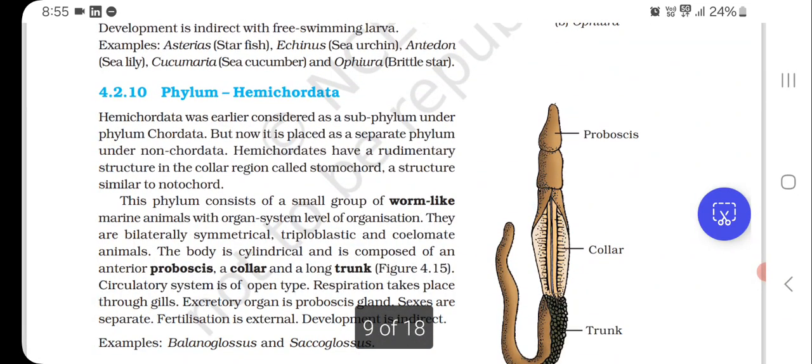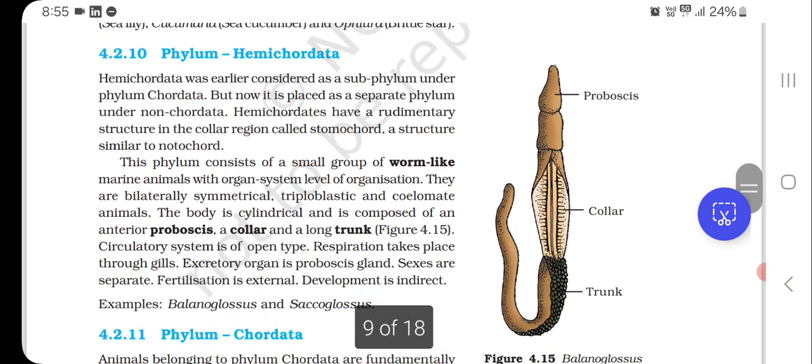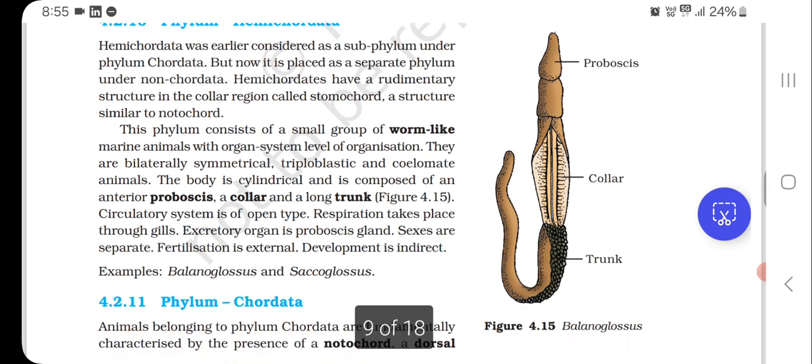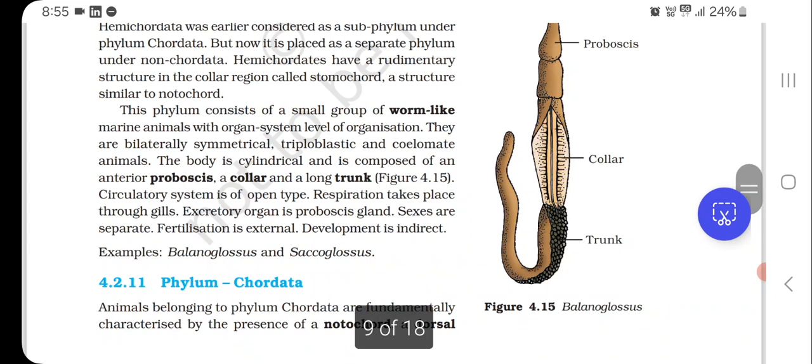Phylum Hemichordata. Hemichordata was earlier considered as a subphylum under phylum Chordata, but now it is placed as a separate phylum under non-Chordata. Hemichordates have a rudimentary structure in the collar region called stomochord, a structure similar to notochord. This phylum consists of a small group of worm-like marine animals with the organ system level of organization. They are bilaterally symmetrical, triploblastic and coelomate animals.